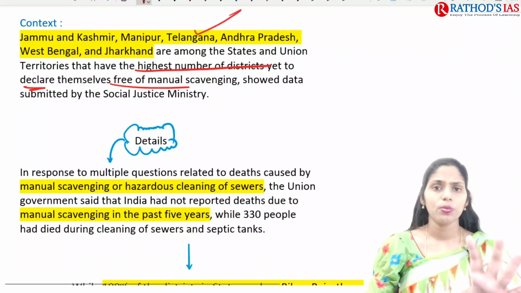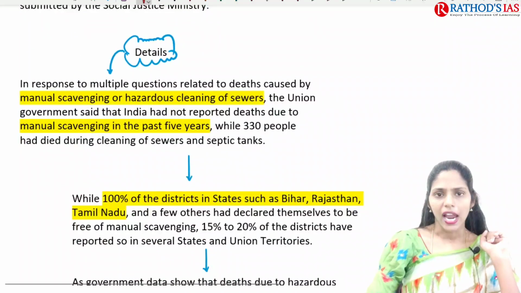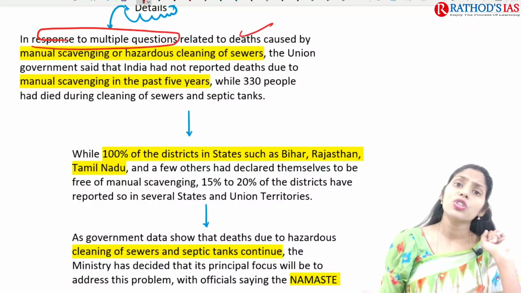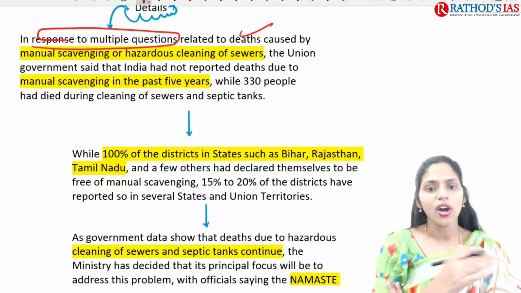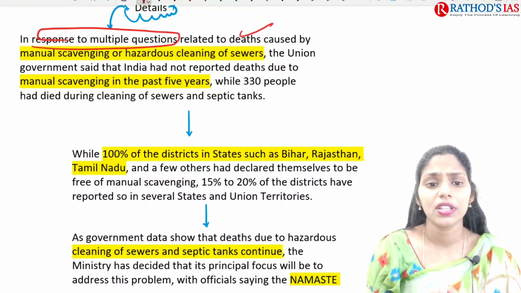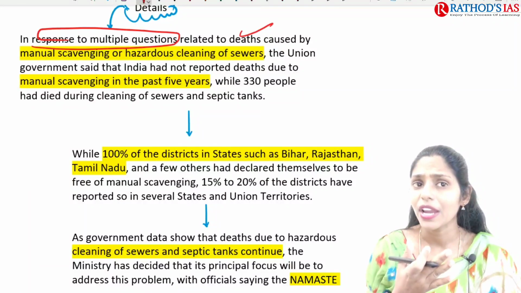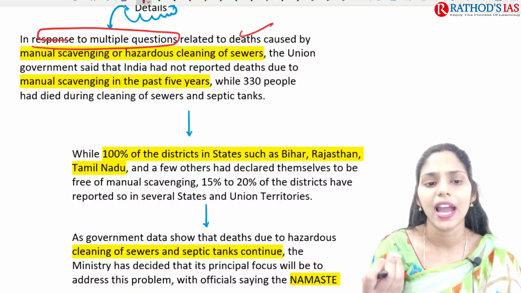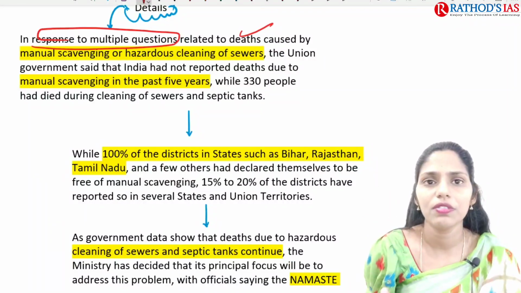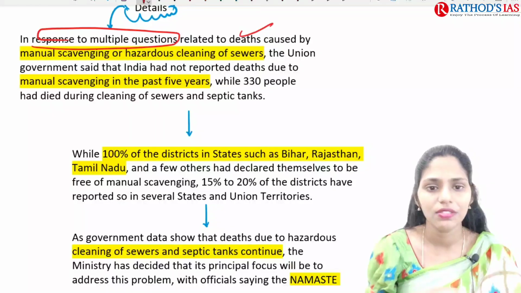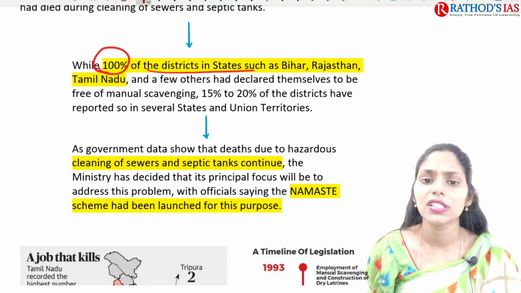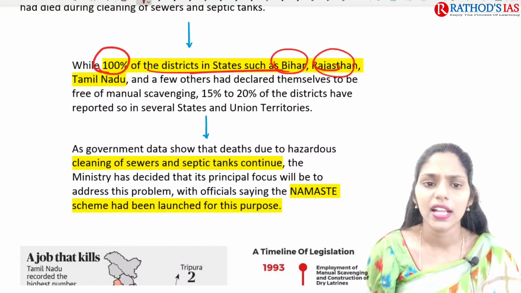This is the data shown by the Social Justice Ministry. In details, in response to multiple questions related to deaths caused by manual scavenging or hazardous cleaning of sewers, the Union government came up with a reply. It said that over the past 5 years, over 330 people have died, not because of manual scavenging, that is, directly carrying human feces, but because of cleaning of sewers as well as septic tanks. There are 100% of districts in states like Bihar, Rajasthan and Tamil Nadu.